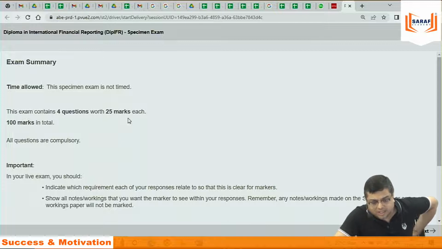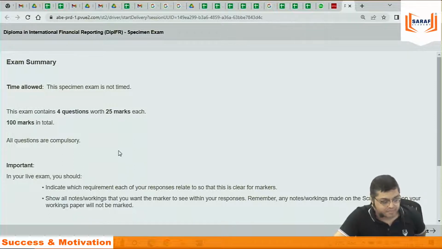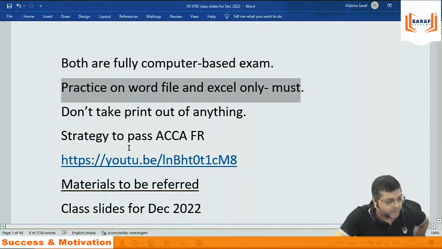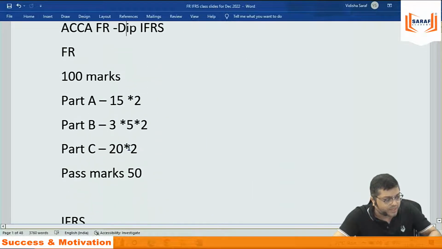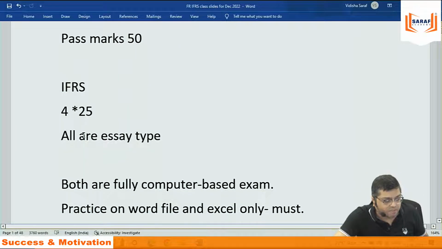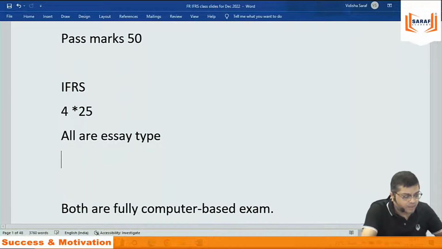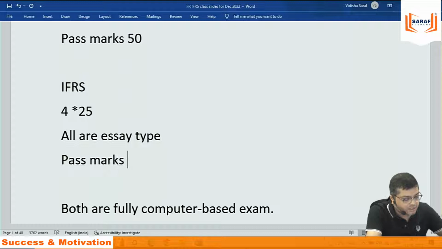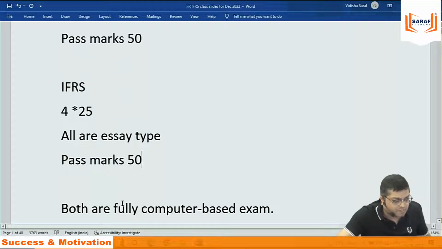So in IFRS, there is no objective type question. In IFRS, all questions are essay type. And not 20 marks, they are of 25 marks each. Like I have written here, for IFRS students, 4 questions of 25 marks each, all essay type, and the pass mark is 50. Same. The pass mark is the same, 50.